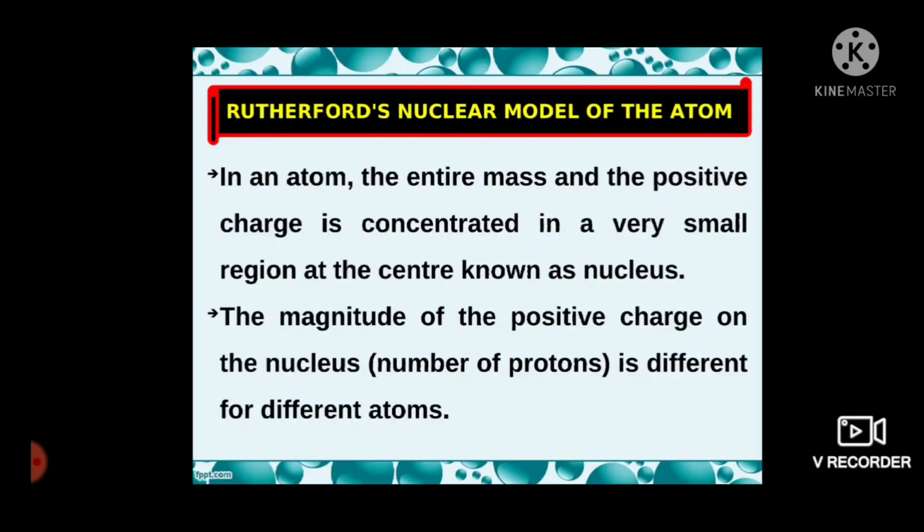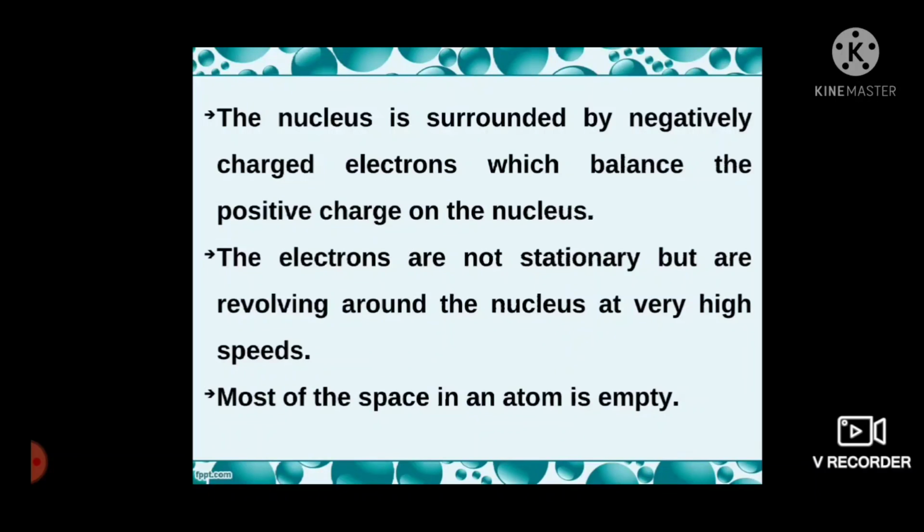Rutherford's nuclear model of the atom. In an atom, the entire mass and the positive charge is concentrated in a very small region at the center known as the nucleus. The magnitude of the positive charge on the nucleus is different for different atoms. The nucleus is surrounded by negatively charged electrons which balance the positive charge on the nucleus. The electrons are not stationary but are revolving around the nucleus at a very high speed. Most of the space in an atom is empty.